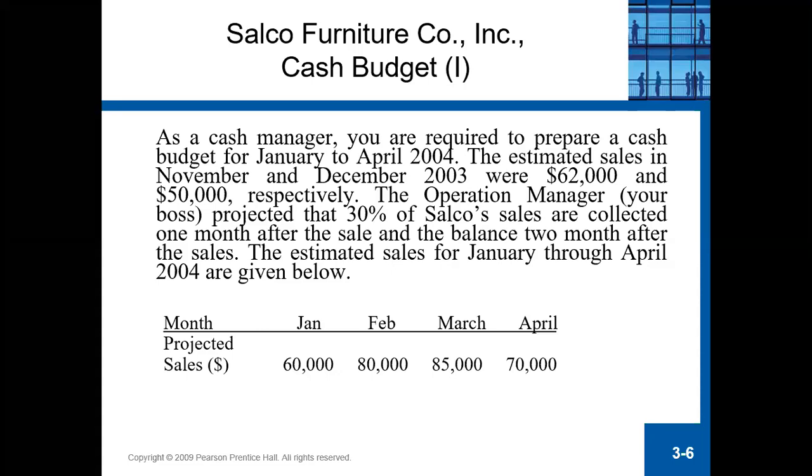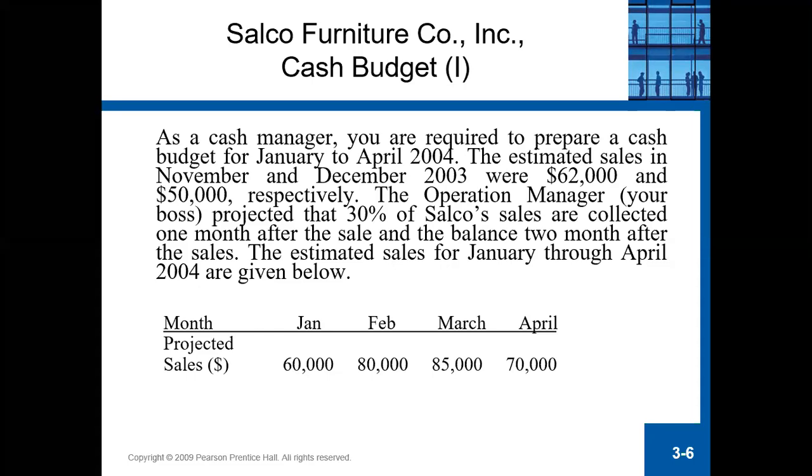Cash budget for January, February, March, April. So January 60, February 80, March 85, April 70, 65, 62, and 50.